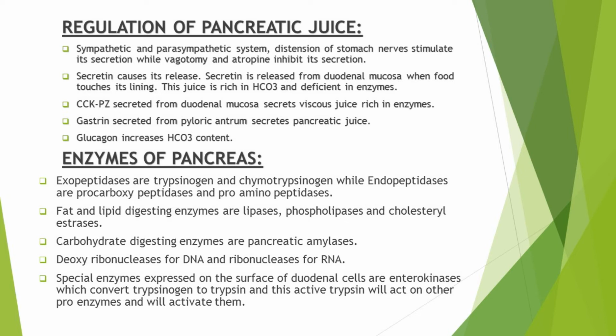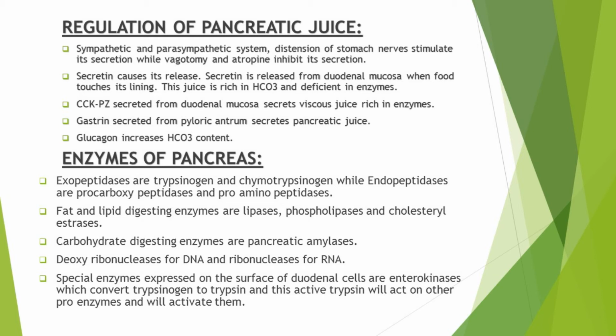In the case of exopeptidases, we have discussed that there are two, trypsinogen and chymotrypsinogen. Both trypsinogen and chymotrypsinogen are actually the inactive forms of trypsin and chymotrypsin. So trypsin and chymotrypsin are the activated forms, and both trypsinogen and chymotrypsinogen are activated by special enzymes called enterokinases, which are present on the surface of duodenal cells.